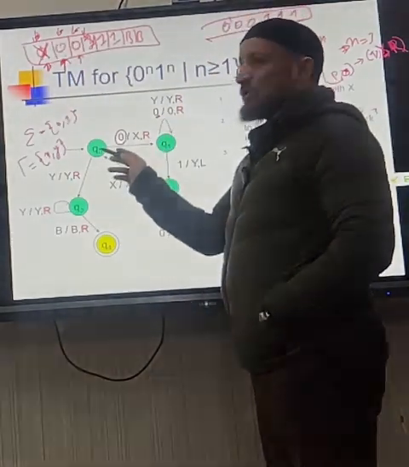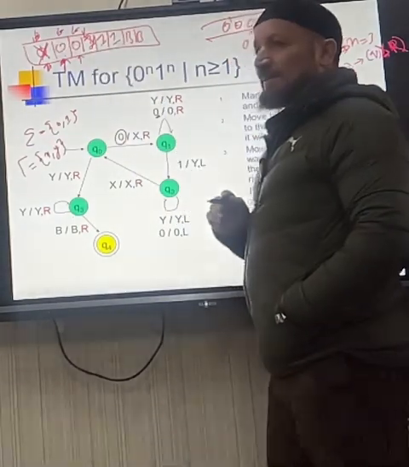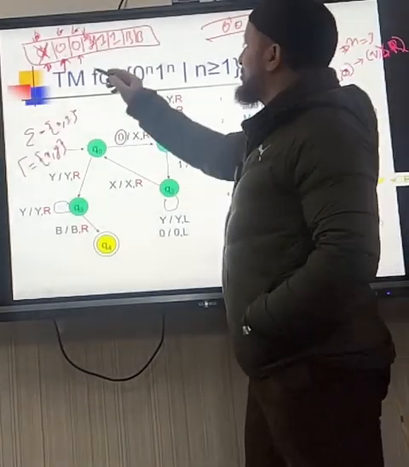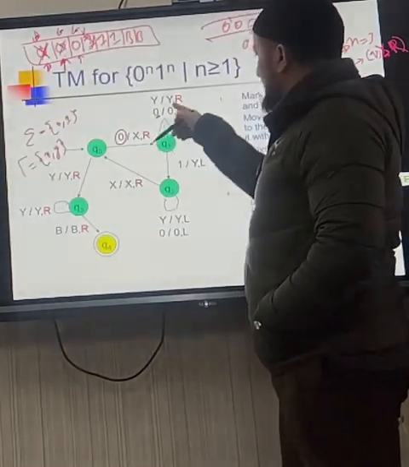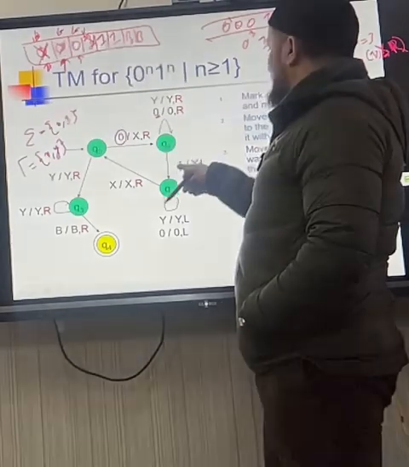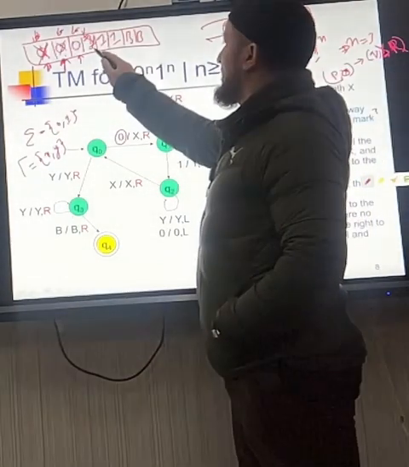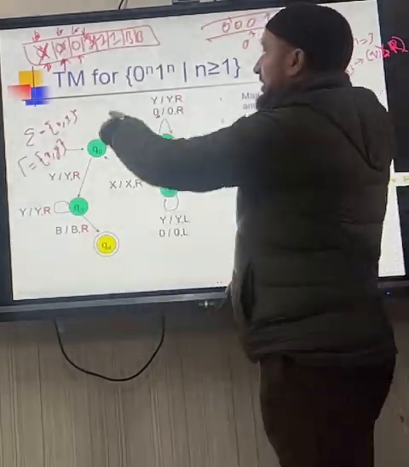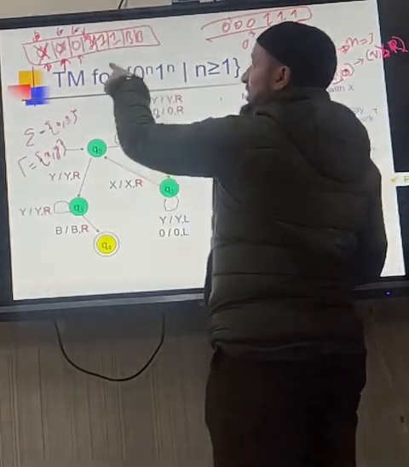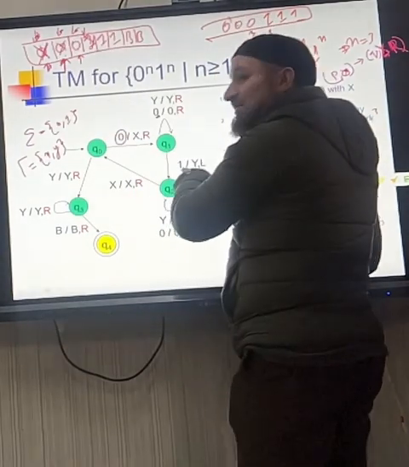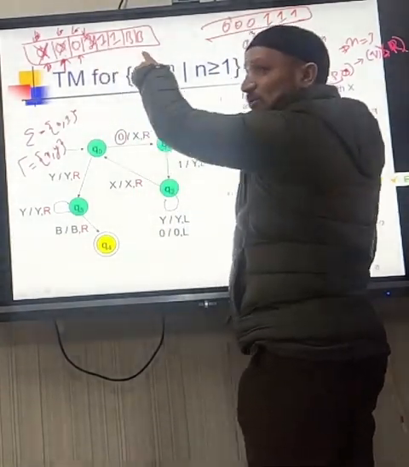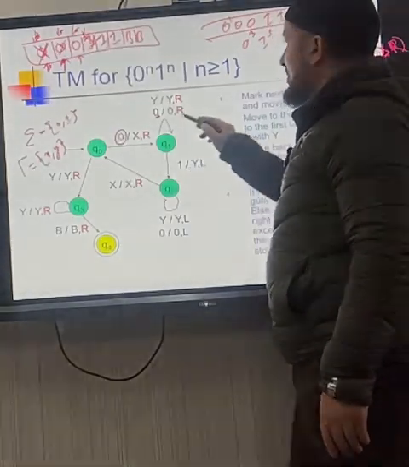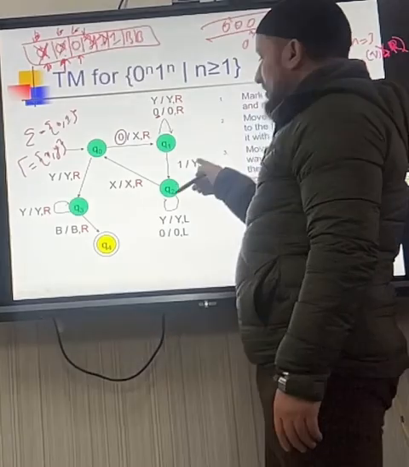Okay? I am on Q0. What is under my tape head? So this will happen again. It will replace the 0 with X, skip all those zeros, and start finding the 1. The 1 has come up here, not here. It is a Y. If it is Y, keep the Y as Y. If zeros, keep 0; if Y, keep Y. Until the first 1 after the Y is found, it will stay in this loop. Now that the 1 is found, convert it into Y and move.